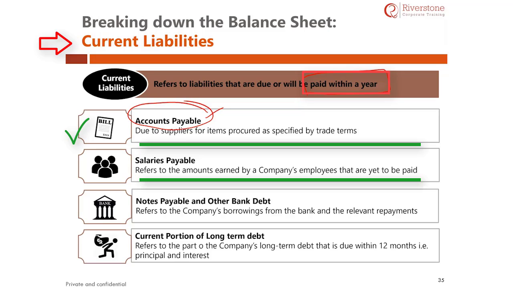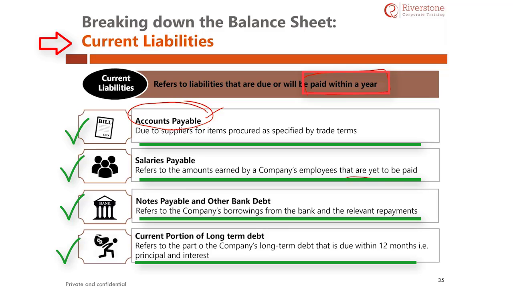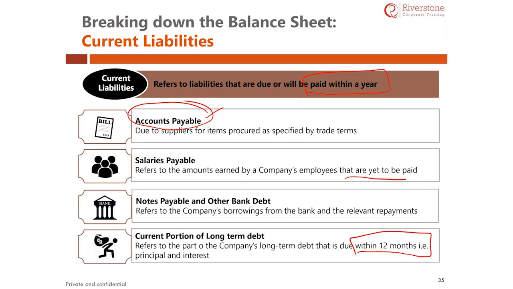As discussed earlier, the salary should be paid to the employees. Notes and other bank debts can be any kind of bank debts or notes in terms of bills payable, or any negotiable instrument which you have taken and should repay. As discussed earlier, the current portion of the debt is due within 12 months. These are called the current liabilities.